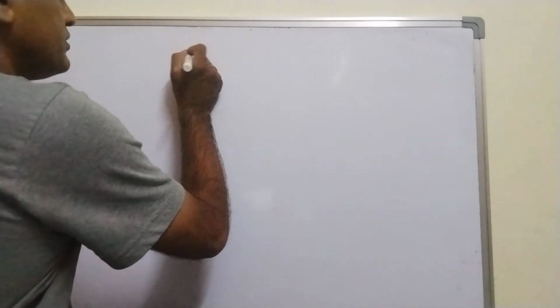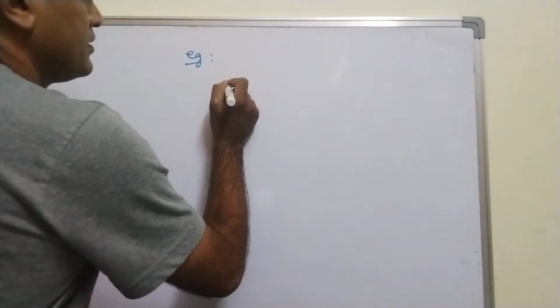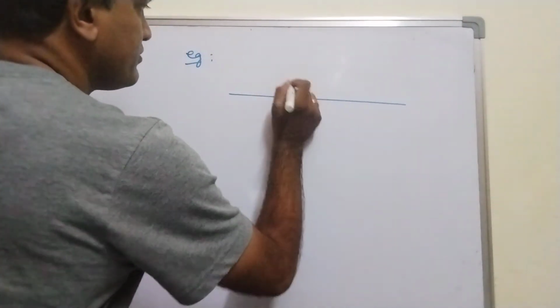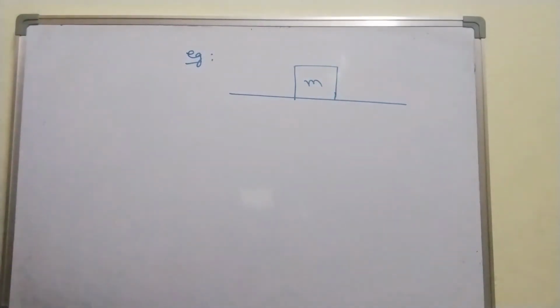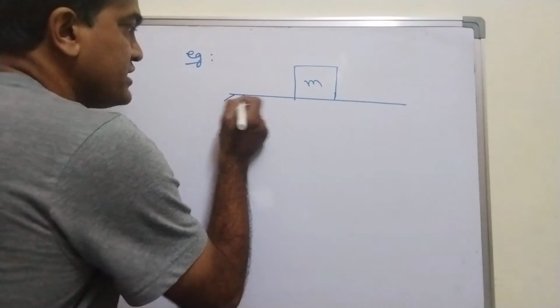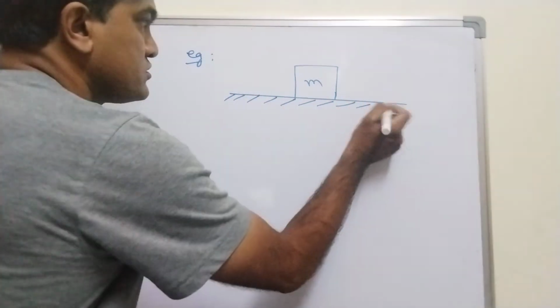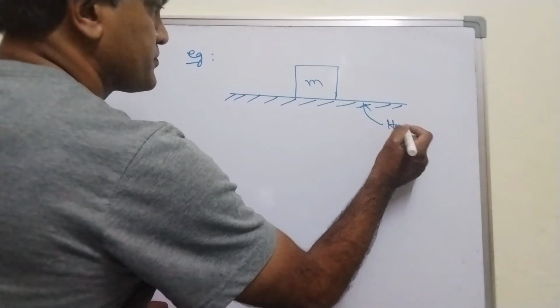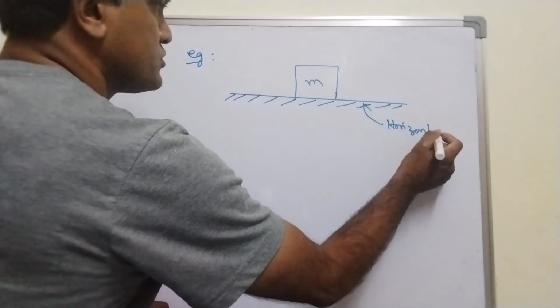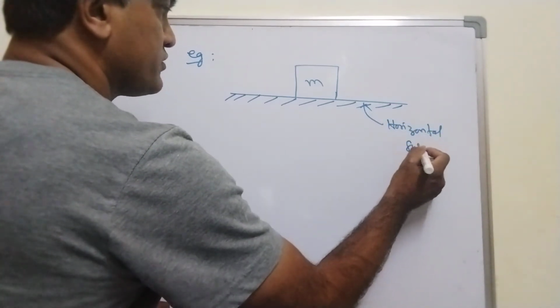Okay. Example. I have a block of mass m which lies on the floor, or on the horizontal surface. This is the horizontal surface.